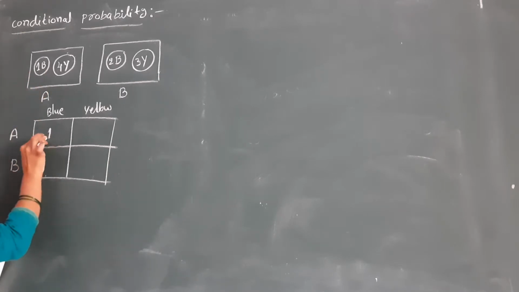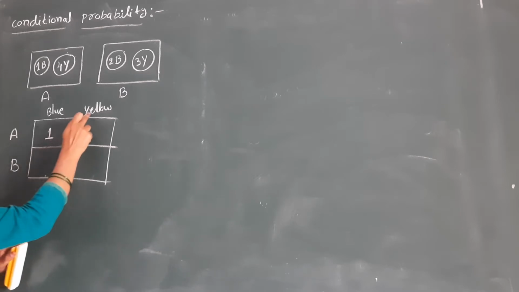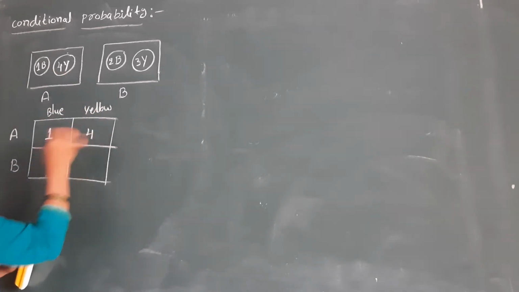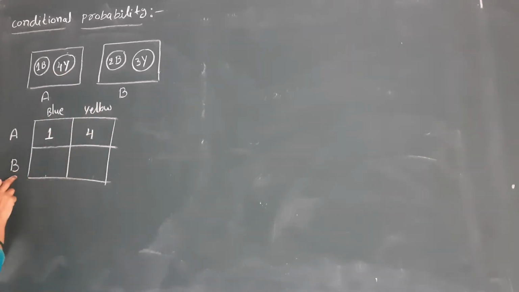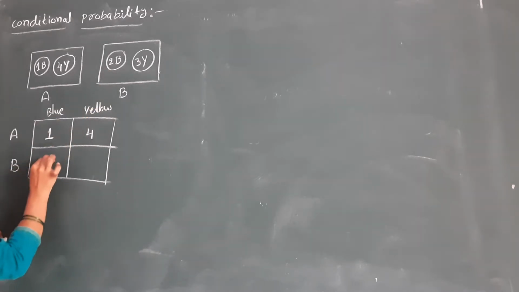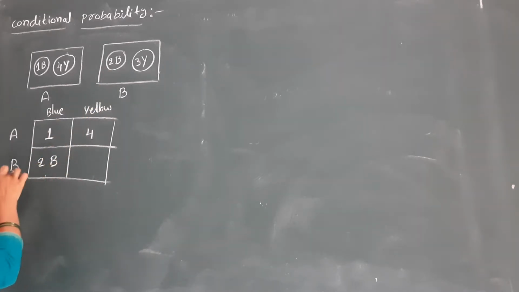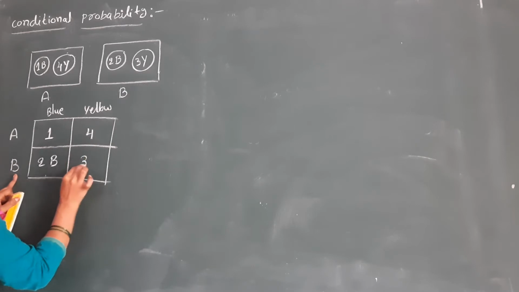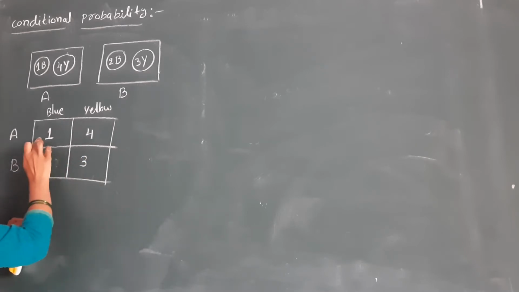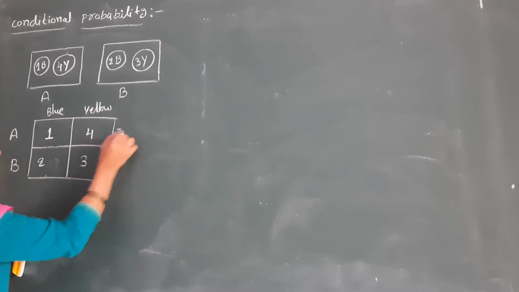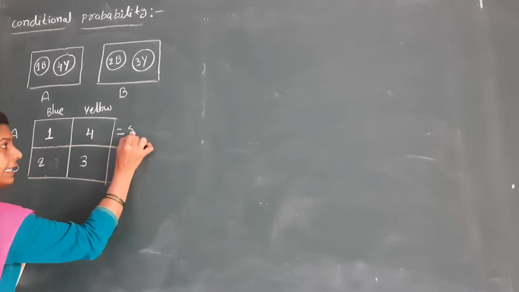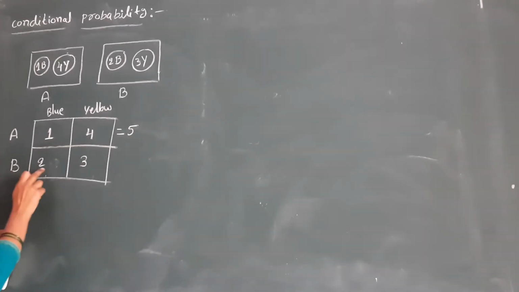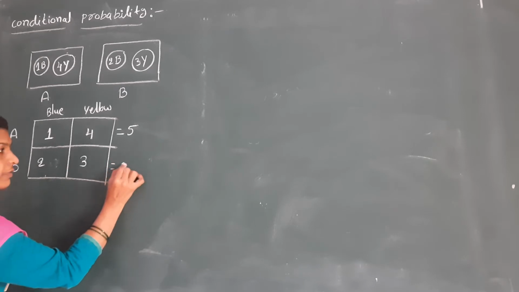Only 1. How many yellow balls? 4. In box B, how many blue balls? 2. How many yellow balls? 3. So total balls in A is 5. Total balls in B is also 5.